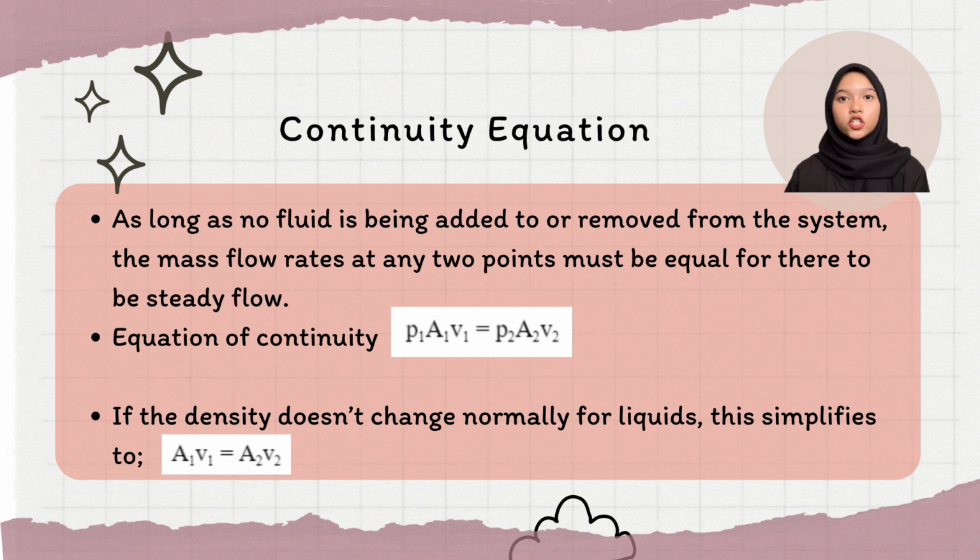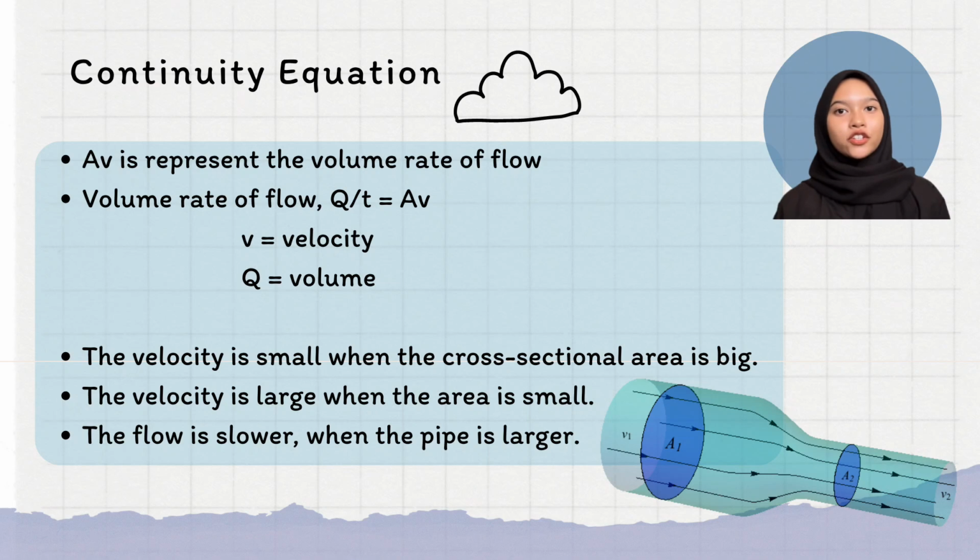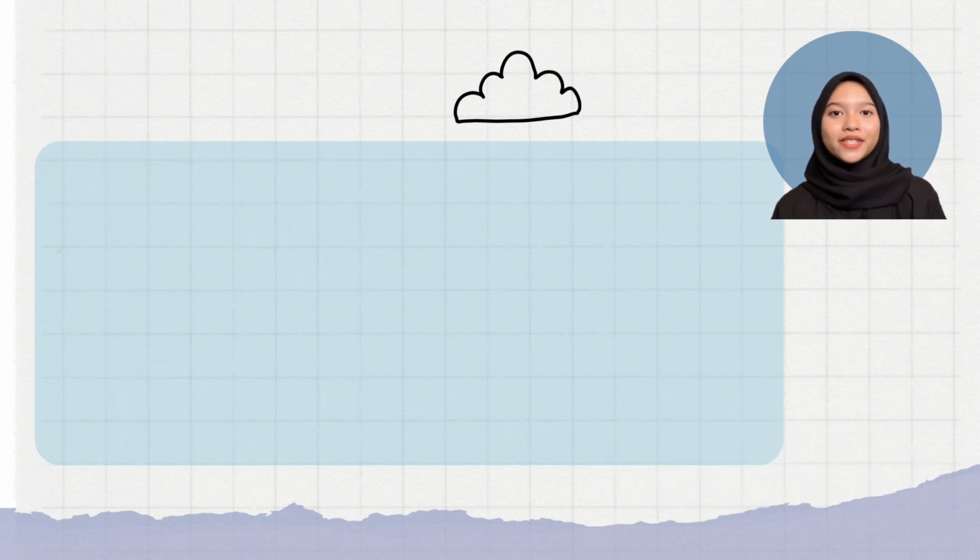If the density doesn't change, which is normal for liquid, it will simplify to A1V1 equals A2V2. The AV, where A is the cross-sectional area and V is the fluid's velocity, represents the volume rate of flow. It can also be written as Q over t, where Q is volume and t is time. The velocity is small when the cross-sectional area is big. The velocity is large when the area is small. And the flow is slower when the pipe is larger.